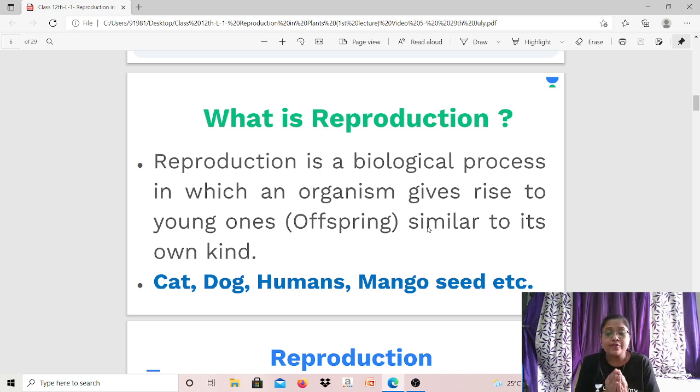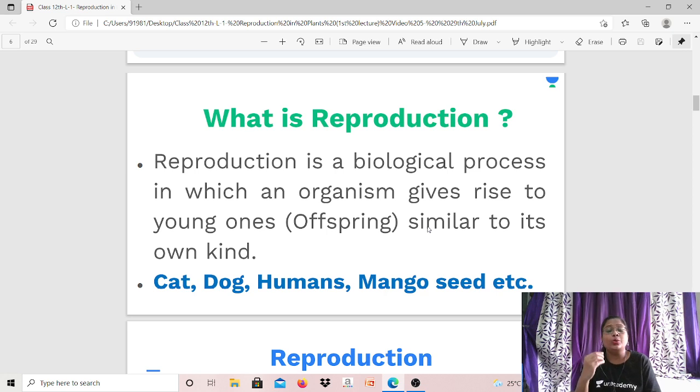Understand? So therefore, those last four words are important. Similar to its own kind. Matlab cat will give birth to cat only, dog will give birth to dog only, and so on and so forth. So this is true for plants. This is also true for animals. Understand? So I hope now the reproduction definition is clear to all of you. I repeat once more, it is a biological process in which an organism gives rise to young ones.